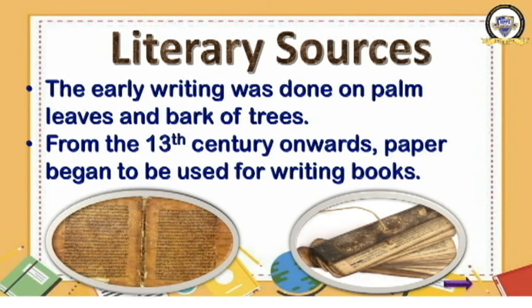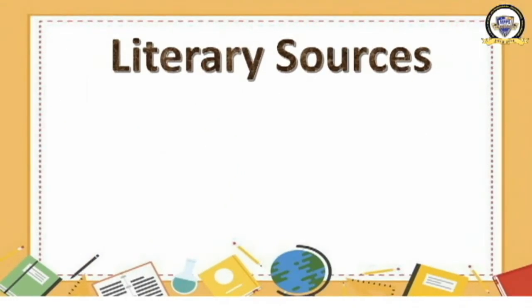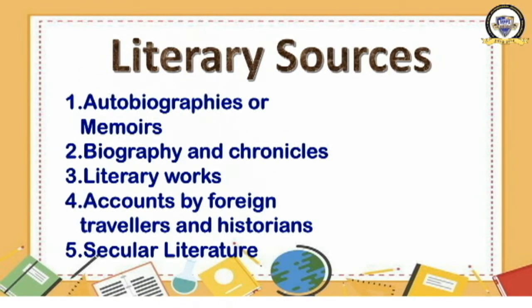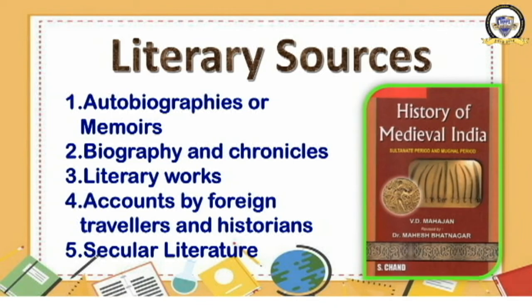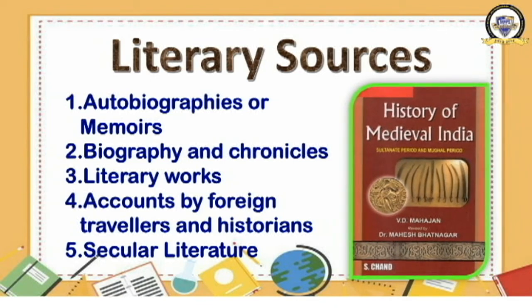And what are the literary sources available for the medieval period? Let us have a look here. They are autobiographies or memoirs, biography and chronicles, literary works, accounts by foreign travelers and historians, and secular literature. These are the 5 kinds of literary sources available about the medieval period. This is a book, this is a literary source. All the written materials on soft surfaces are known as literary sources.